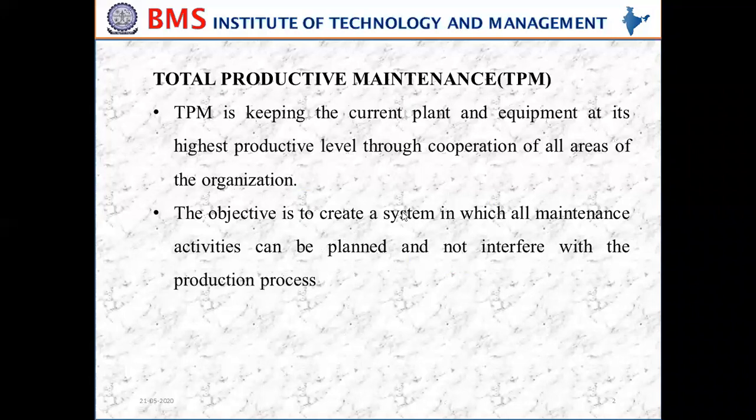Then the objective is to create a system in which all the maintenance activities can be planned and not interfere with the production process. So it should not interfere with the production process. So we need to plan the activities of the maintenance for all the areas in the organization, but it should not affect the production process.